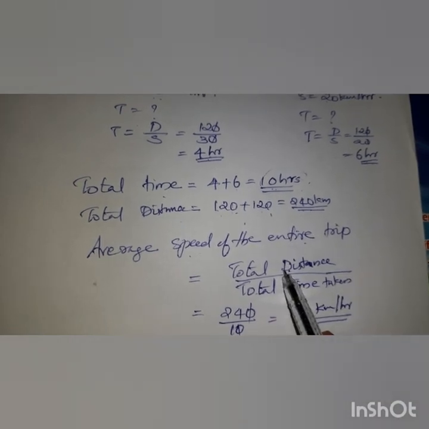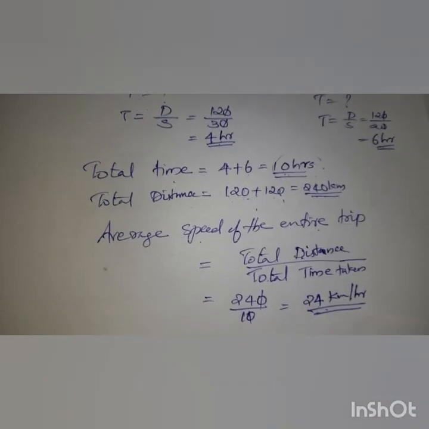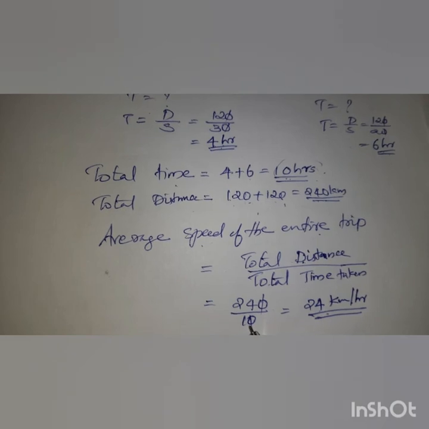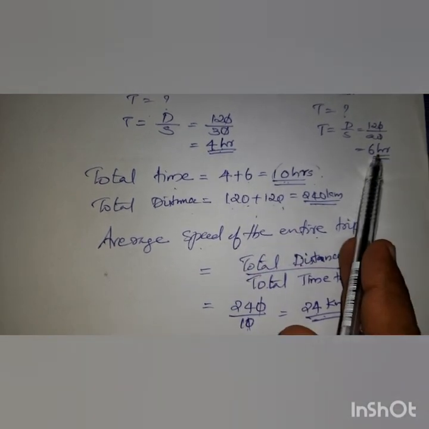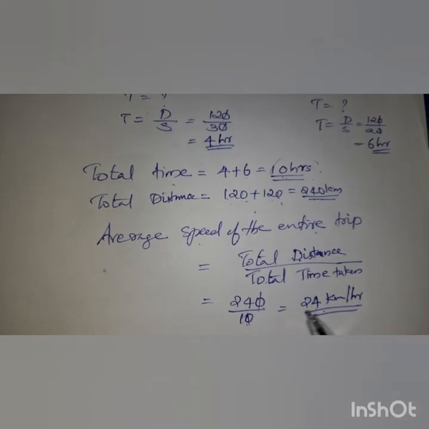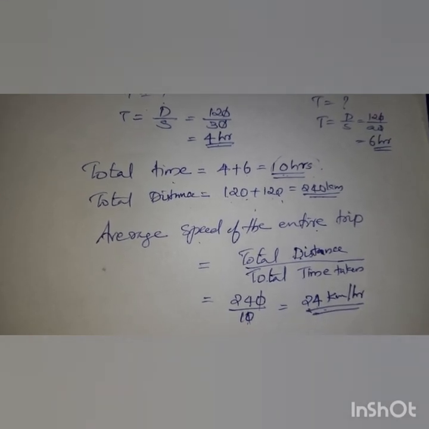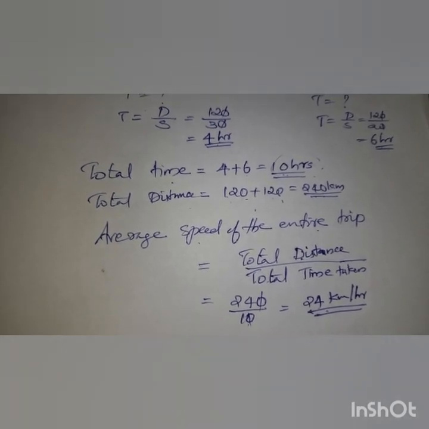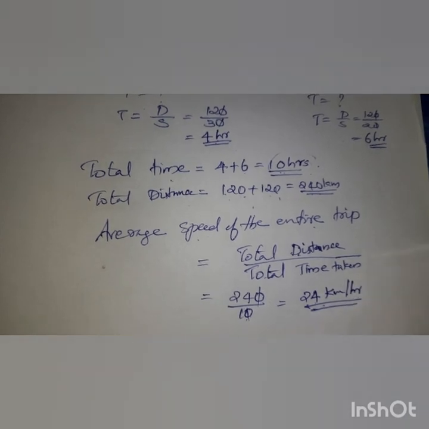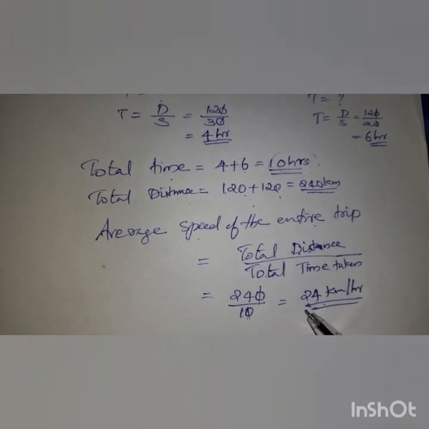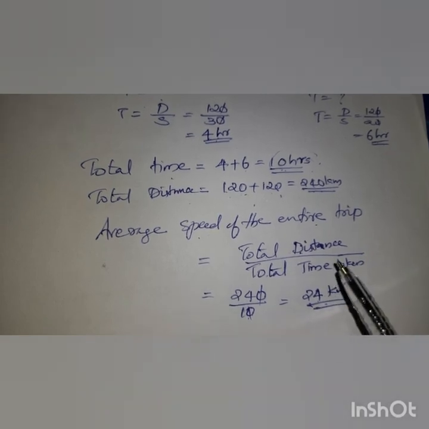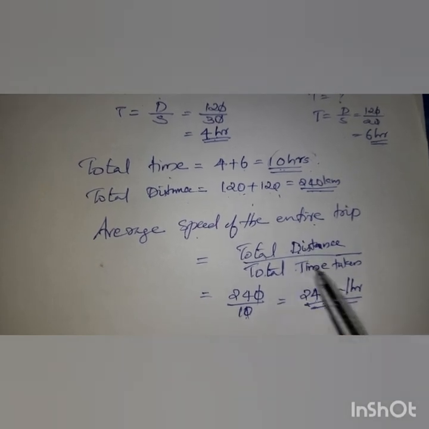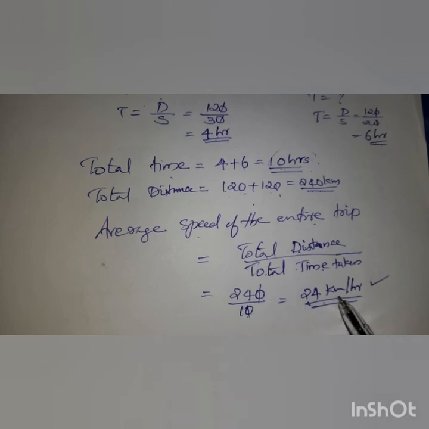So it is total distance by total time taken. The total distance is 120 plus 120. The first part took 4 hours, the second part took 6 hours, so together it is 10. So 240 by 10 gives 24 km per hour. That is the average speed, not the average of speeds. If you find the average of speeds, we are not getting 24, we get 25, which is not correct in this case. So we have to find the total distance covered by total time taken. So the answer is 24 km per hour.